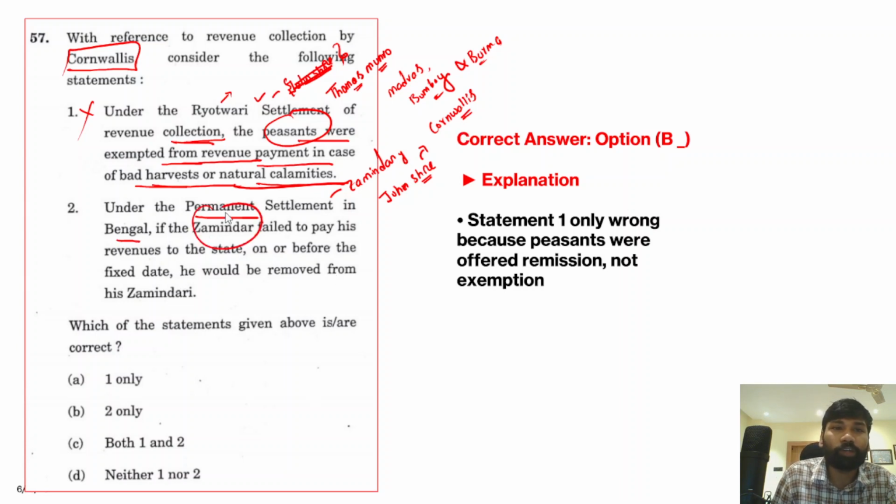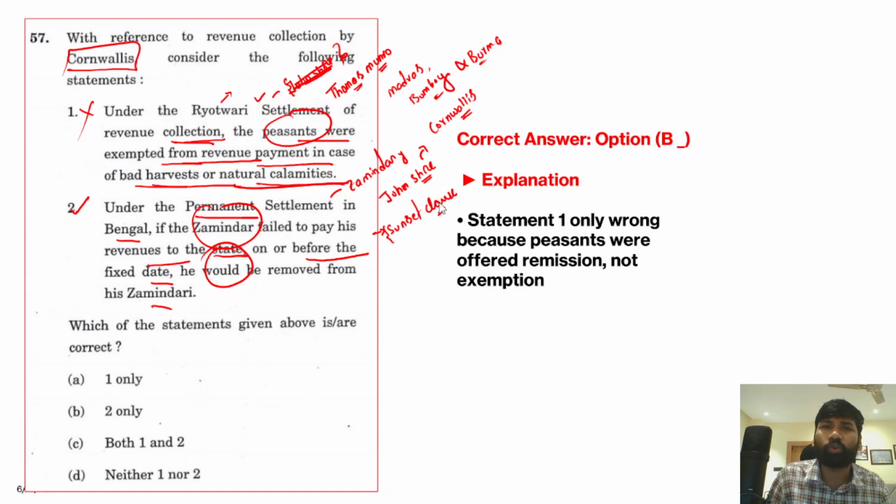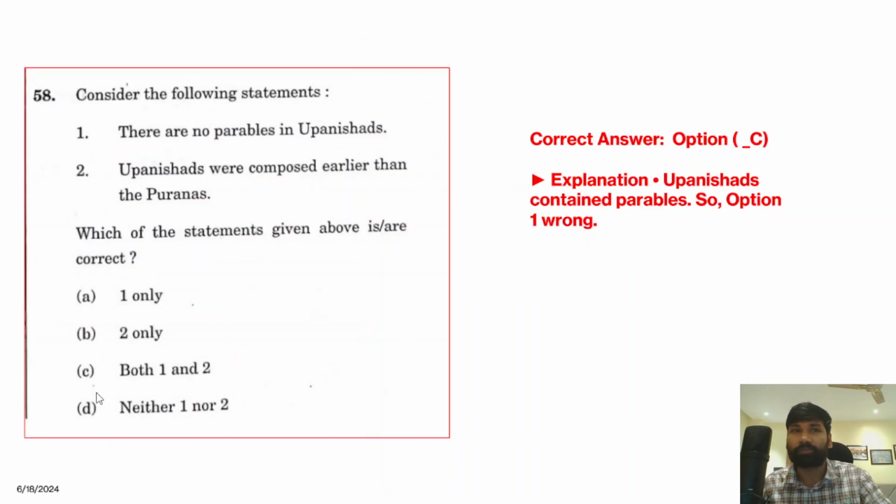If the Zamindar failed to pay his revenues to the state on or before the fixed date, he would be removed from the Zamindari. Yes, absolutely true. If he doesn't pay the revenue on time, because there was a clause called the sunset clause, his Zamindari rights would be taken away by the British. So therefore option B is absolutely correct with respect to this statement.